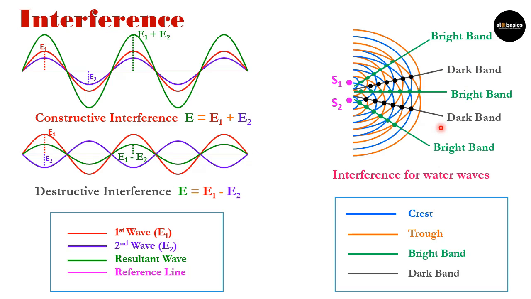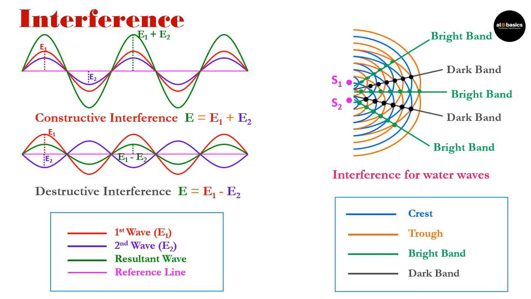Here you can observe bright band, then dark band, bright band, then dark band, and then bright band. Now bright and dark I'm considering as a symbol for constructive interference and destructive interference, or in other way for the maximum intensity and for the minimum intensity.